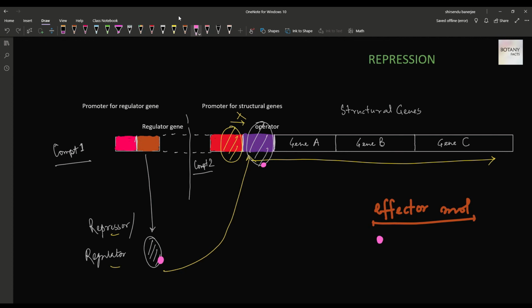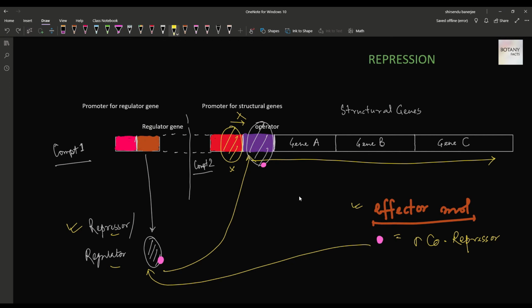So after binding of the effector molecule with the regulator, the effector-regulator complex binds to the operator region and blocks the RNA polymerase from transcribing those structural genes, thereby turning off the transcription. Now the effector molecule which joins the free repressor and helps it bind at the operator region, and thereby turns off the transcription, is called the co-repressor.